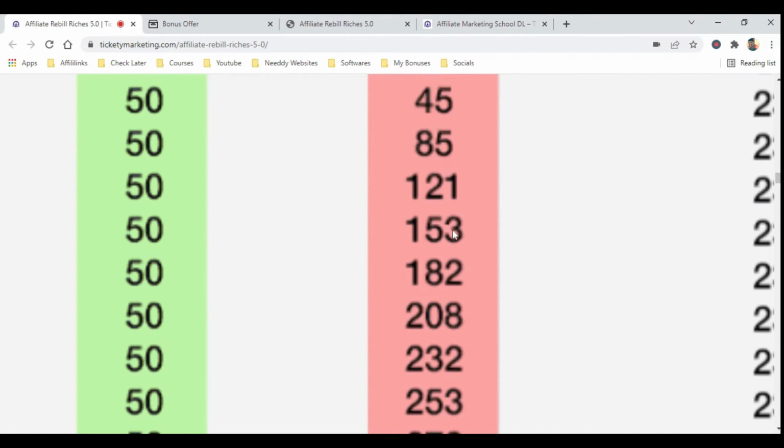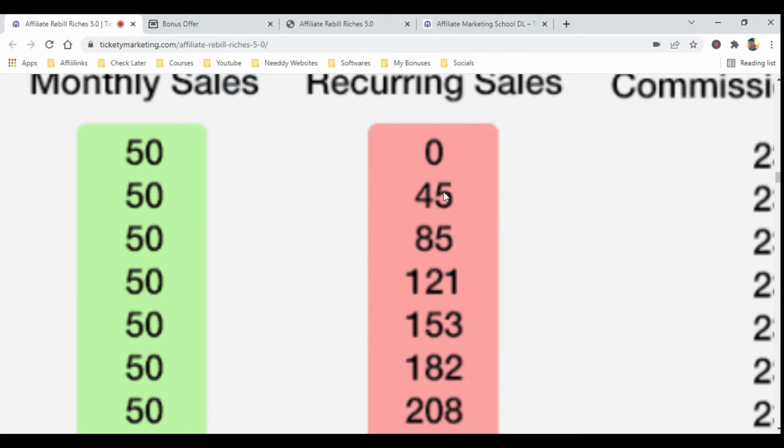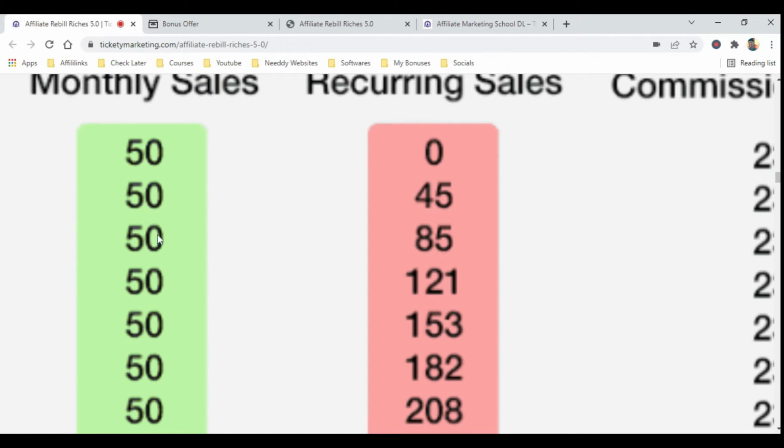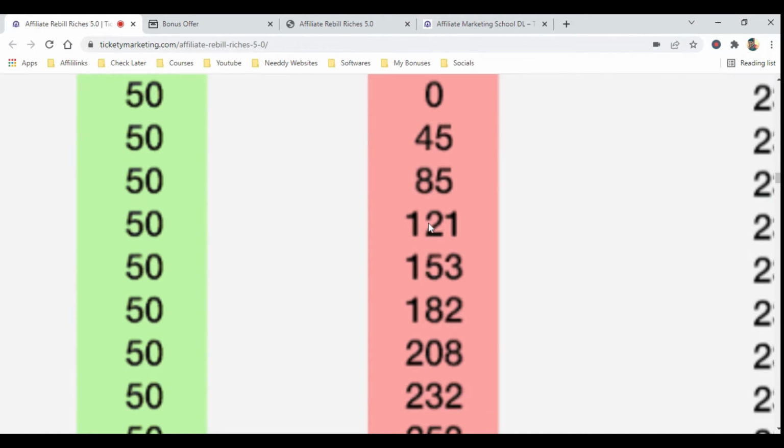Then this will add on. You will get 85, because there are 50, 50, 50, 150 sales, and out of 150, 10% go out. Then 10% of 150 will be 15, and hence out of 100 they have 85 sales.